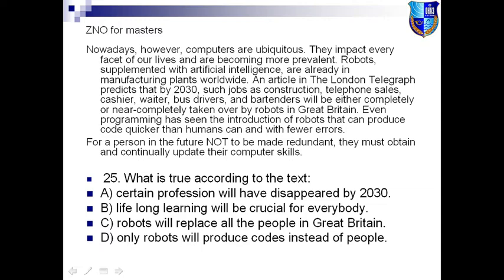However, remember, we have to solve every task here according to the text. It is not very important what we think, what is my opinion. I should forget about my opinion. I should only think about the text in order to find the correct answer. So we see that it is false according to the text. Let's check option C. Robots will replace all the people in Great Britain. All the people, again, it is too many. All of the people. Yes, all of them.